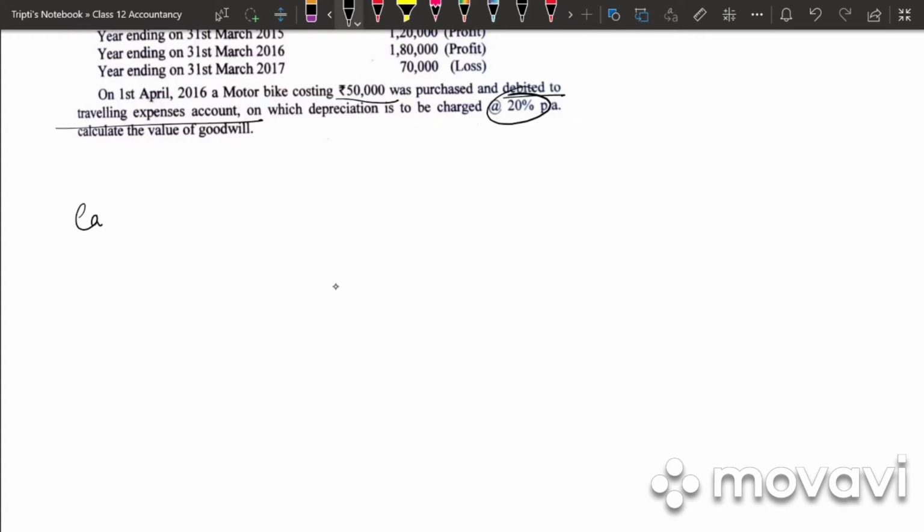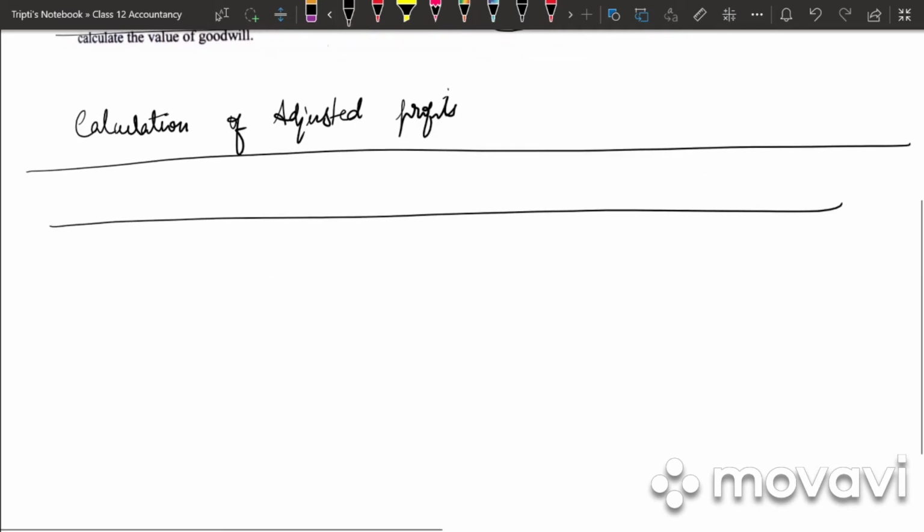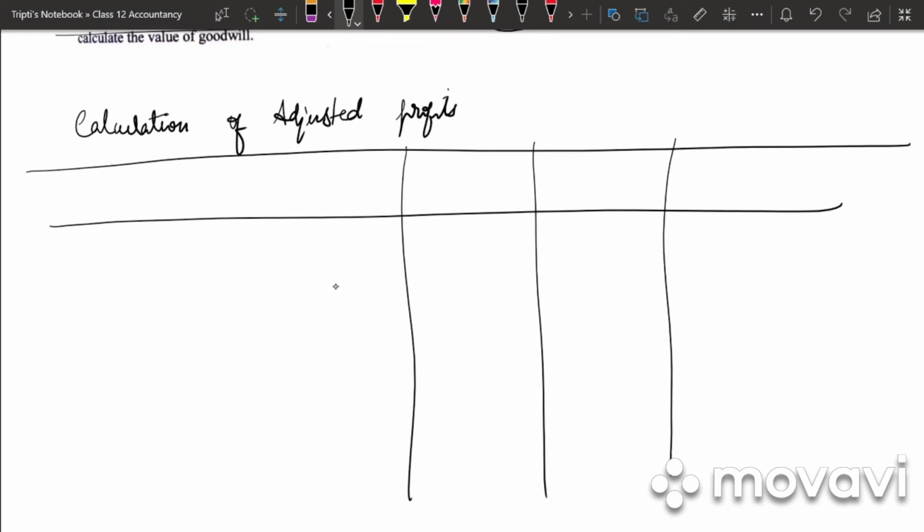So first we will be calculating our adjusted profit, the same way we did in illustration 4. Calculation of adjusted profits. We'll be having 5 columns: particulars and 4 years.